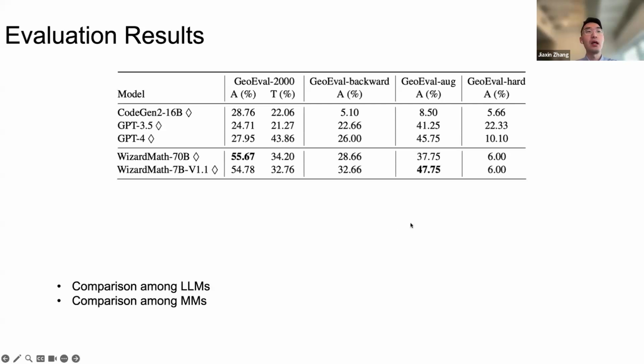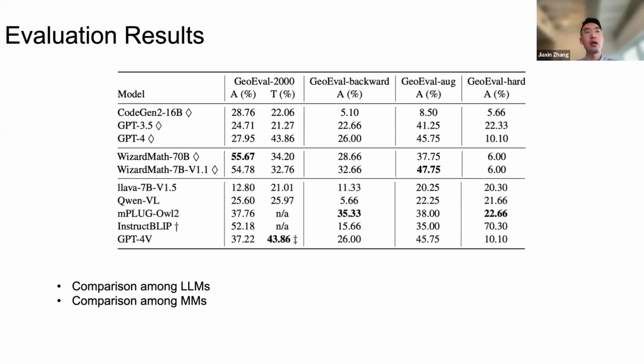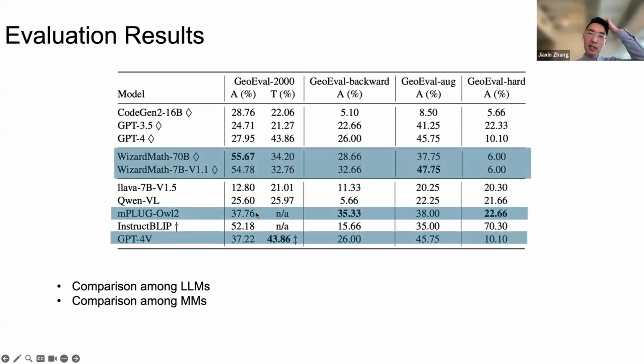We also compare the multimodal models on our GeoEval benchmark. We can see that GPT-4V and mPLUG outperform other models by a large margin. Basically, the best large language model is WizardMath, and the best multimodal models are mPLUG and GPT-4V.